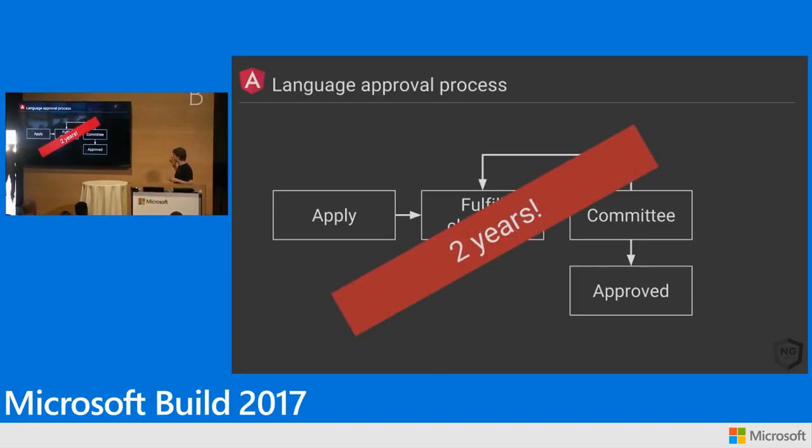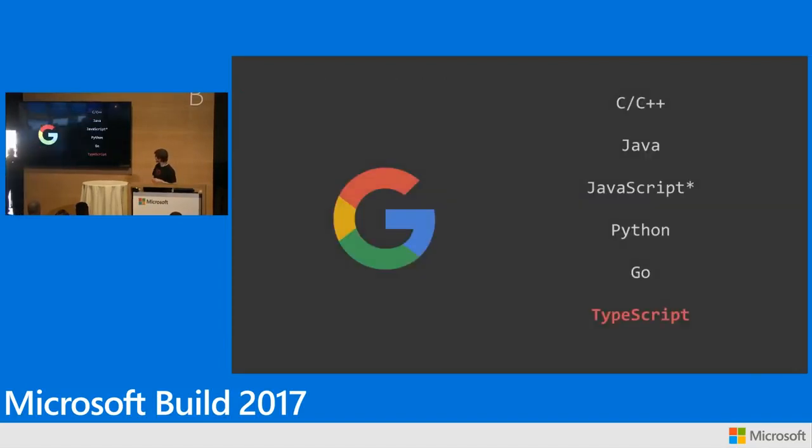Google. We're happy to announce that 6 weeks ago or so, it officially got approved. So basically, any team at Google who wants to can now use TypeScript. We've already seen over the past 6 weeks, and I can't give you numbers, but we've seen a huge increase internally of teams who are using TypeScript. I wish I could show you some of the internal discussions because people love it. It's changed, I think, how developers at Google write JavaScript. So we're pretty excited about this, even though it took 2 years.